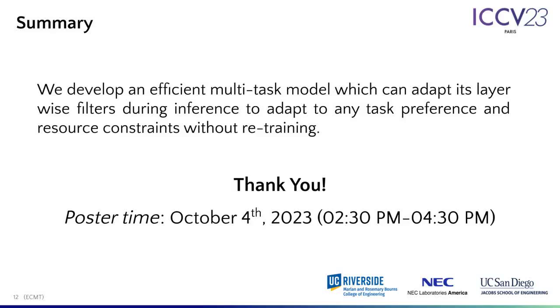In summary, we develop an efficient multitask model which can adapt its layer-wise filters during inference given any task preference and resource constraints without retraining.